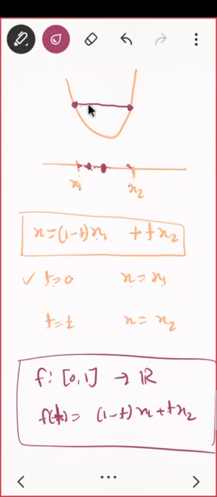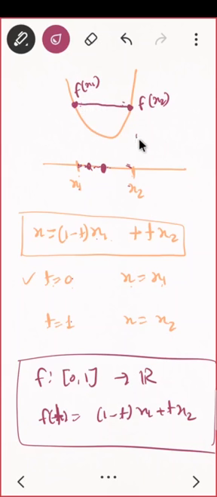So can I write the equation of this straight line? Suppose I am having the point for this and point for this. Can you write the equation? What is the point this one? This is f of x1. What is the point this one? This is f of x2. So can you similarly write a function such that I want to write a straight line, or I want to find all the points which are lying here? Can you give me a function?